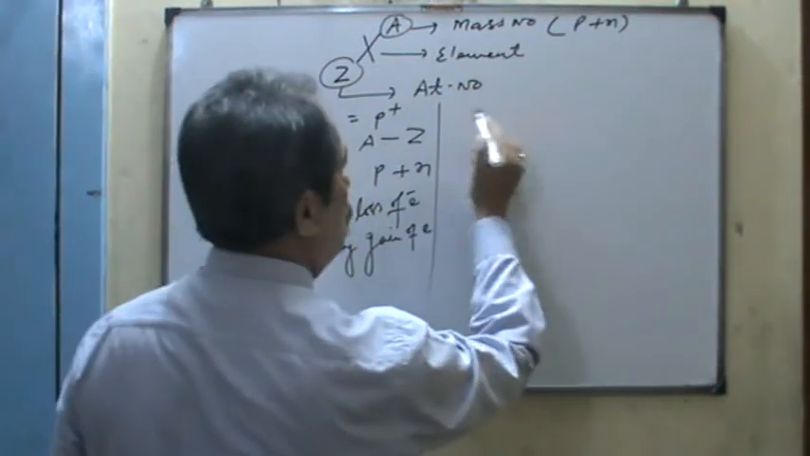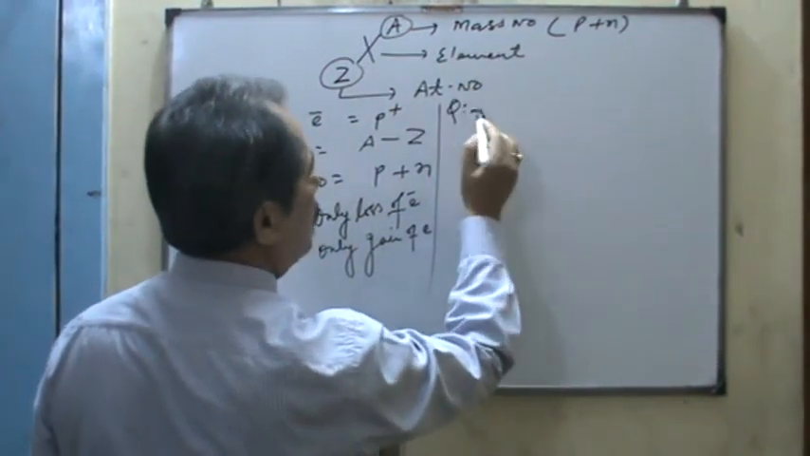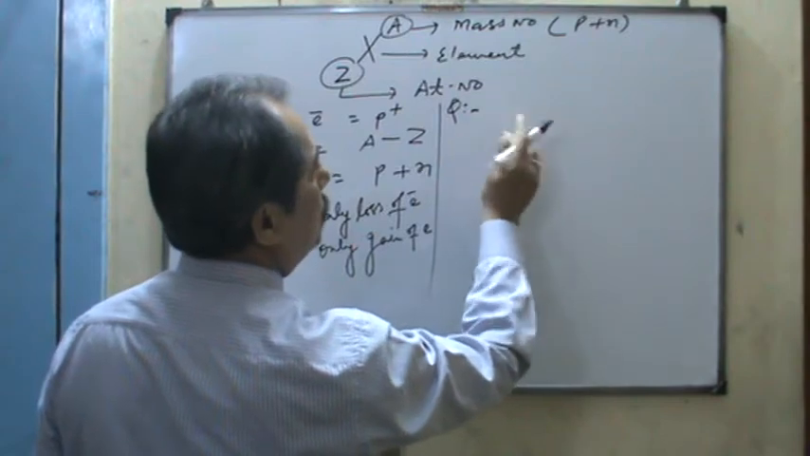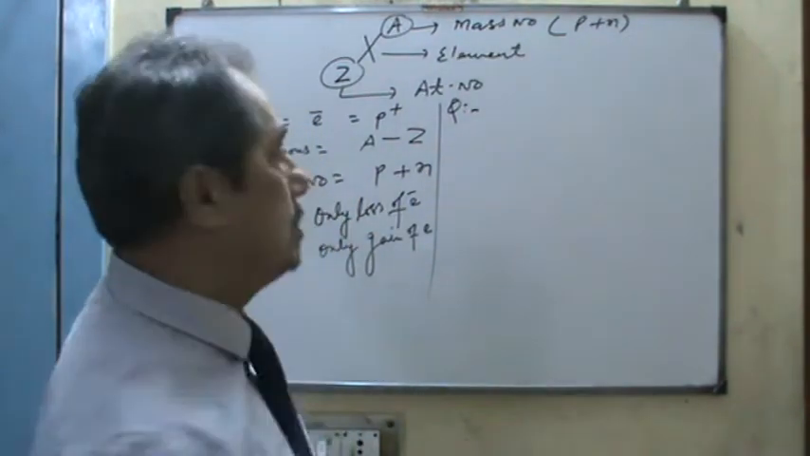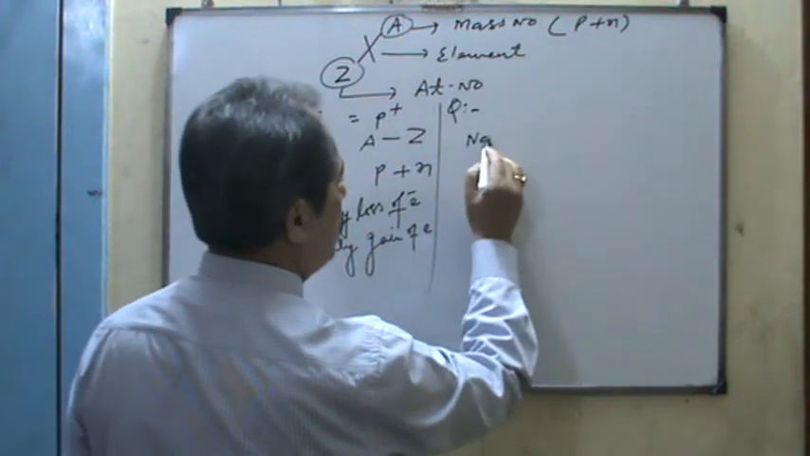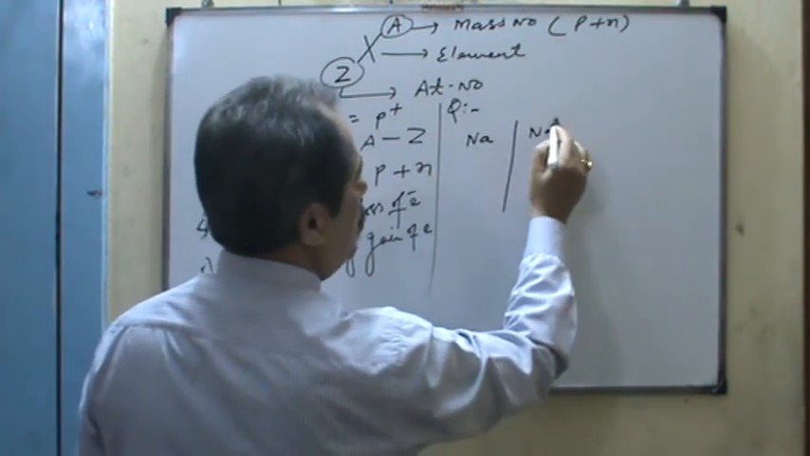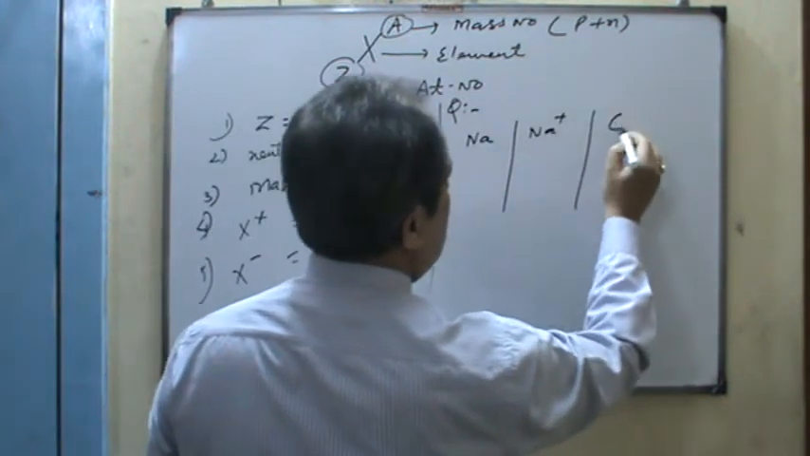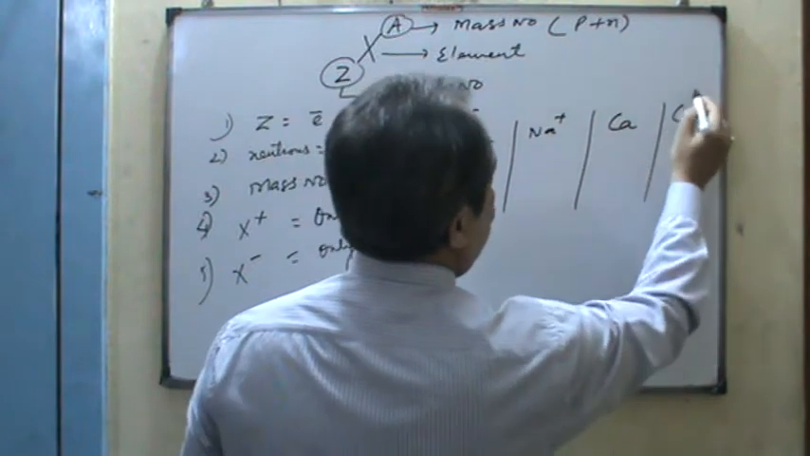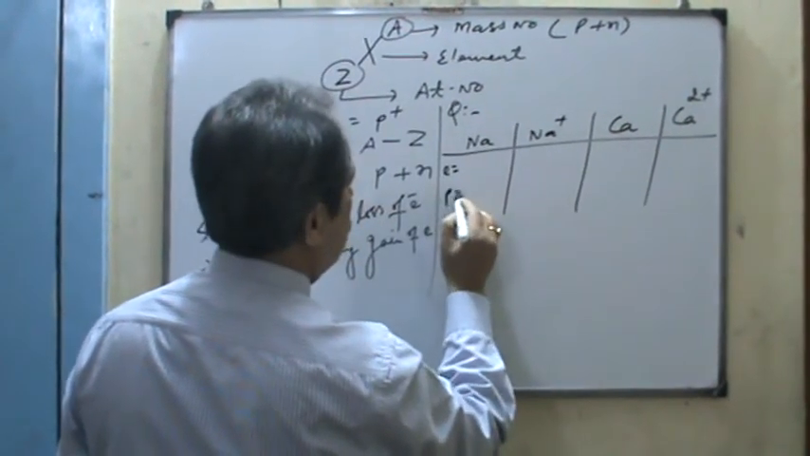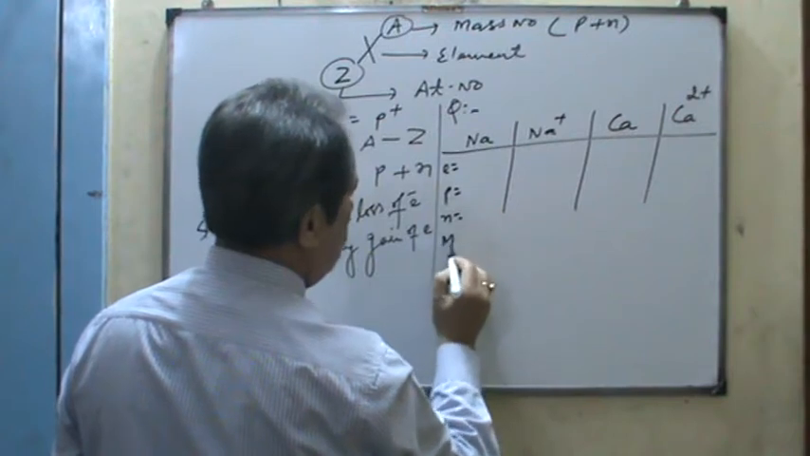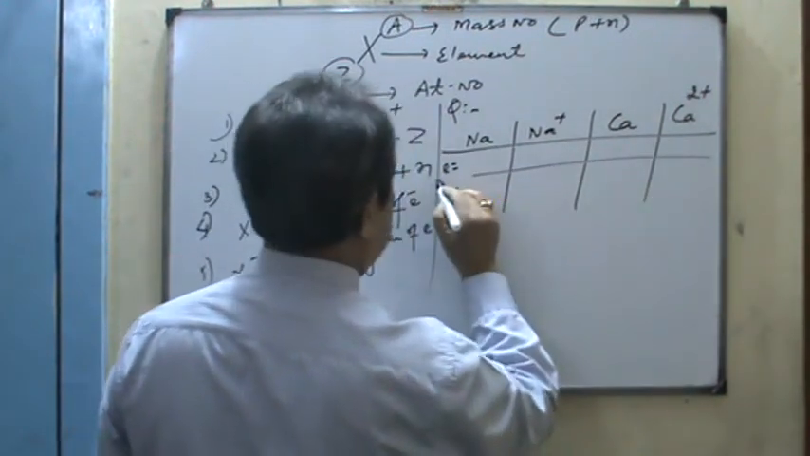So I give you a few questions here. Dear students, find the number of electrons, protons and neutrons from the given chemical species. Here it is sodium, Na 1 positive, and calcium, Ca 2 positive. Find the electrons, protons, neutrons and mass number. So tell me, anybody.